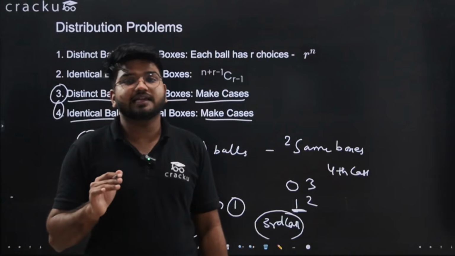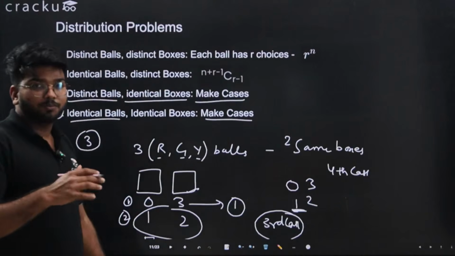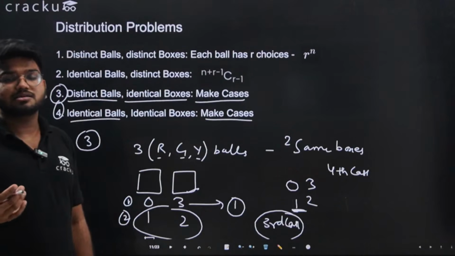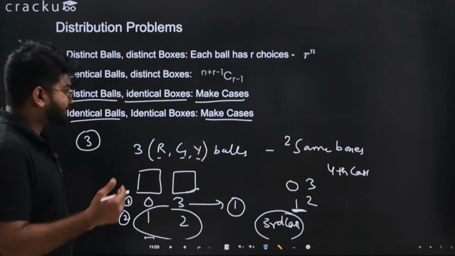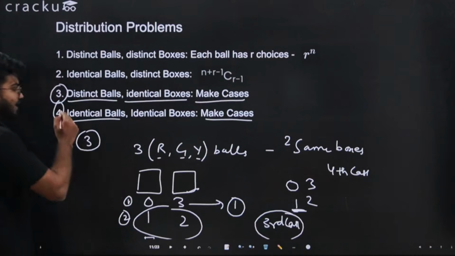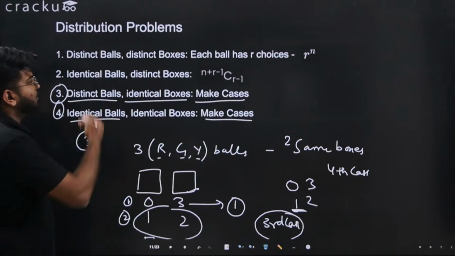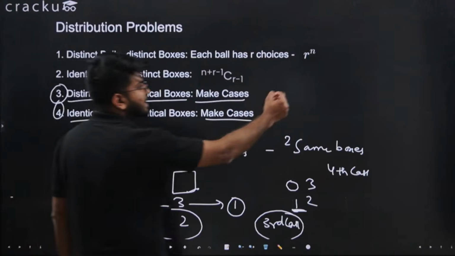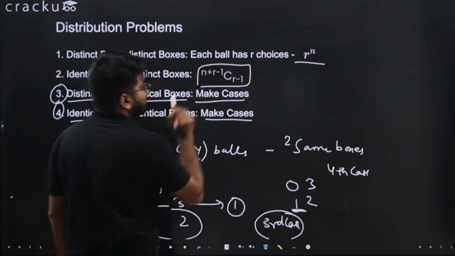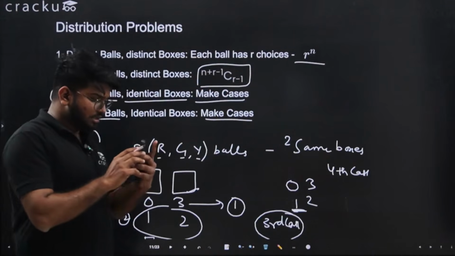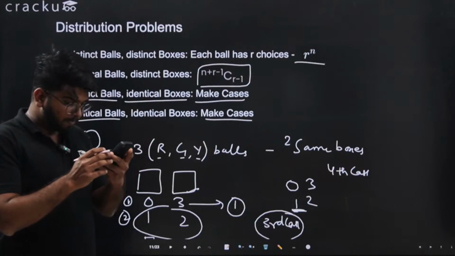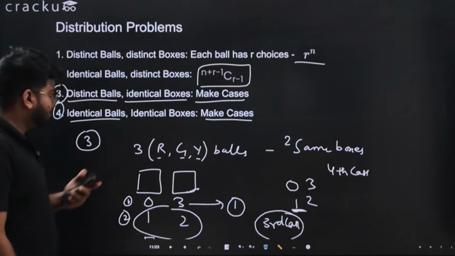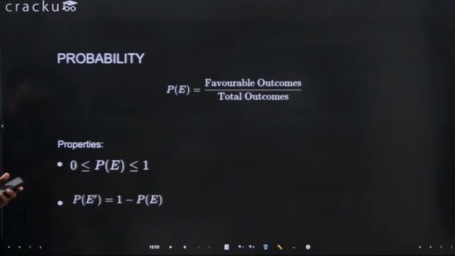If you miss out on any case, then it will be a big issue, because if you miss out on one case, then the answer will be incorrect, obviously. So for the third and fourth, just make the cases, and for the first and second, you can use the direct formulas. I hope this is clear. Just let me know if you have any doubt. I'll be happy to clear your doubts.